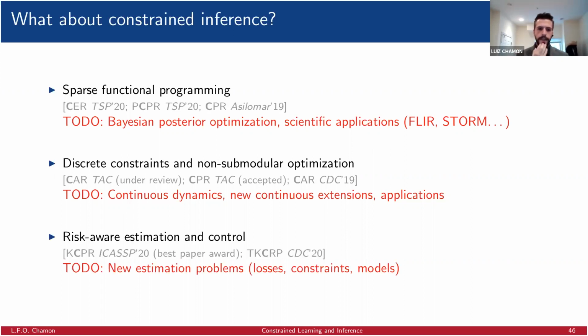And finally, this new topic of risk-aware estimation and control that I mentioned quickly in my proposal. This is a paper that I wrote with Dionysios that also got a Best Paper Award at ICASSP this year. I think there's a lot of room there to look at new estimation problems in terms of losses, constraints, and models. Actually, Tassos already started doing that, and he wrote an amazing paper that got accepted into CDC this year on risk-aware linear quadratic regulators. I think this idea of risk-aware has very interesting implications.